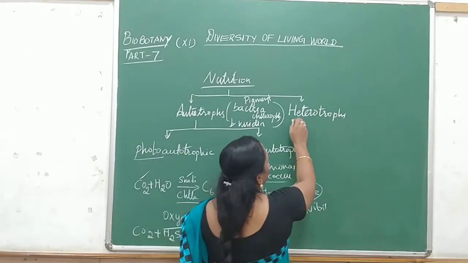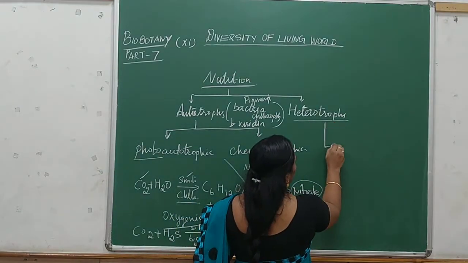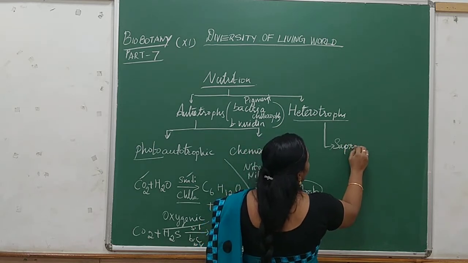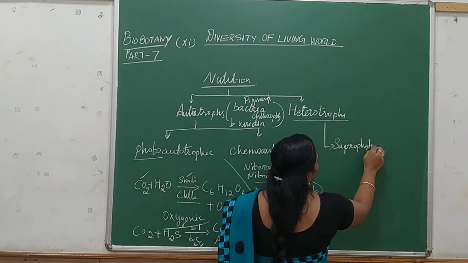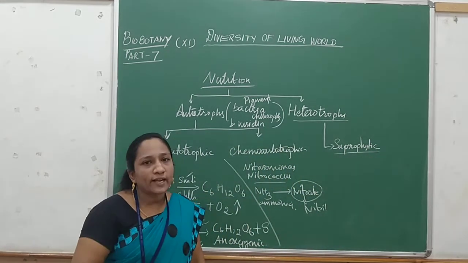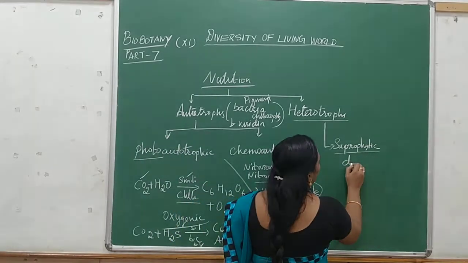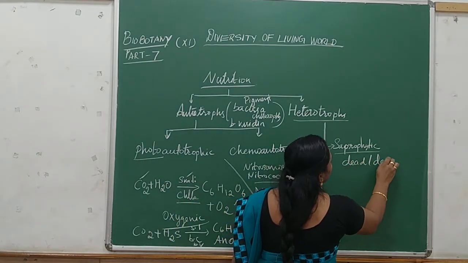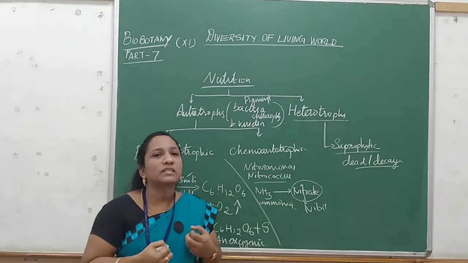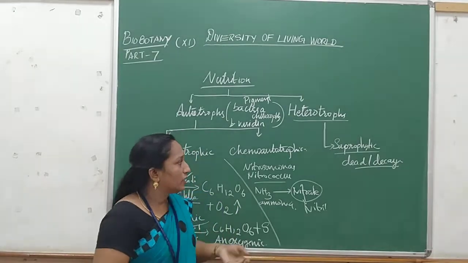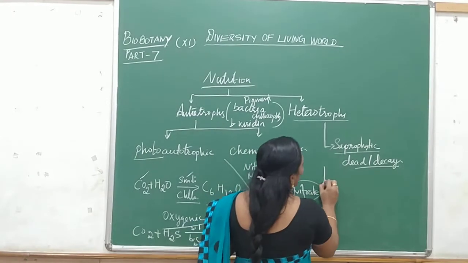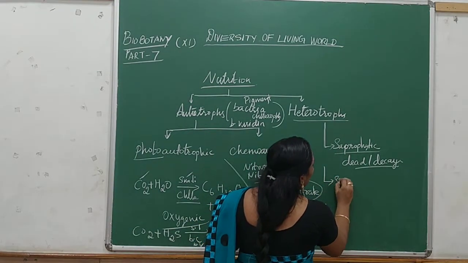Next, let us learn about the heterotrophs of the bacteria. So some types of bacteria act as saprophytic. So what does saprophytic mean? Saprophytic means which live on dead organic matter. So which live on dead and decayed organic materials and suck the nutrition from such decayed and dead organic matter. So such bacteria are called what? Saprophytic bacteria. And next, some will act as symbiotants.